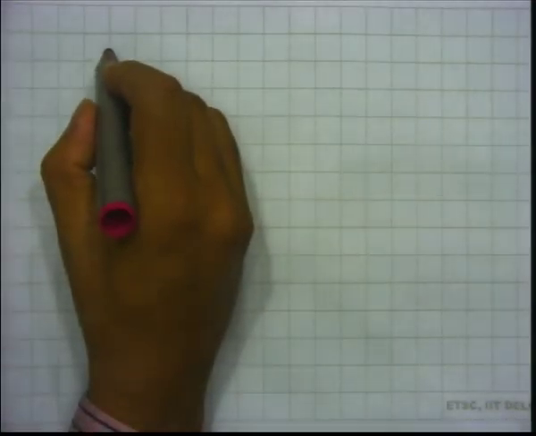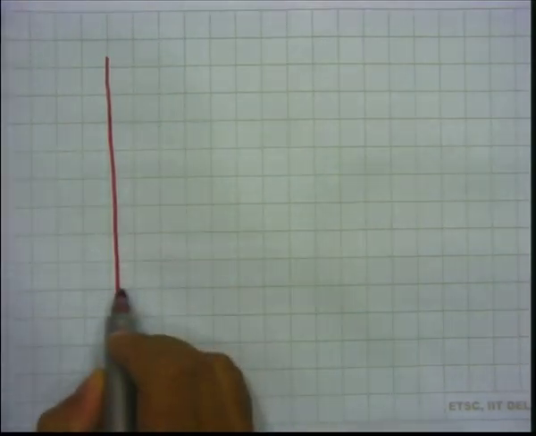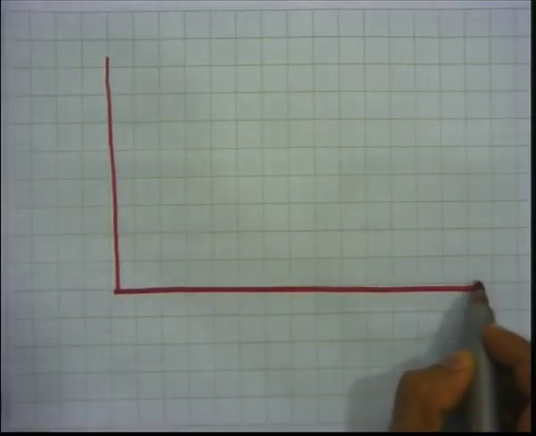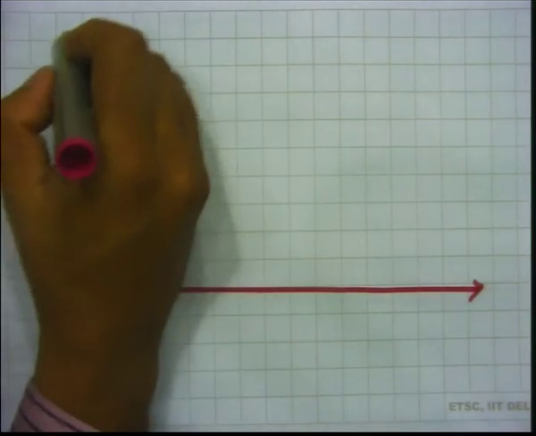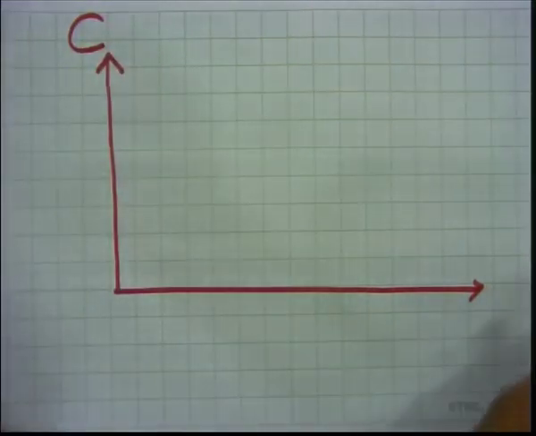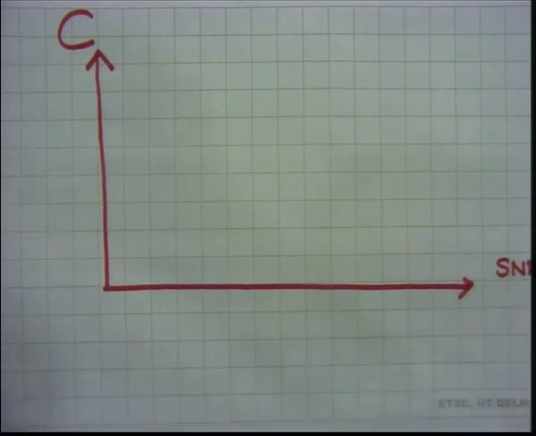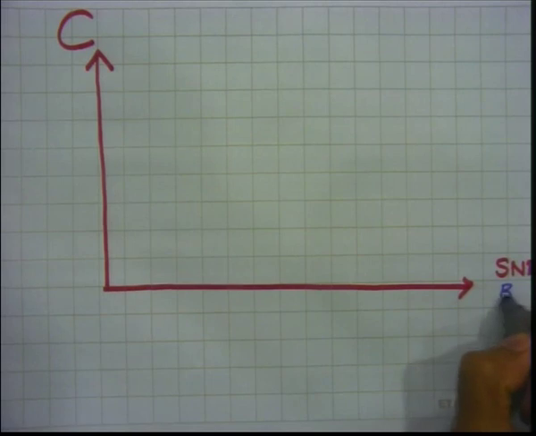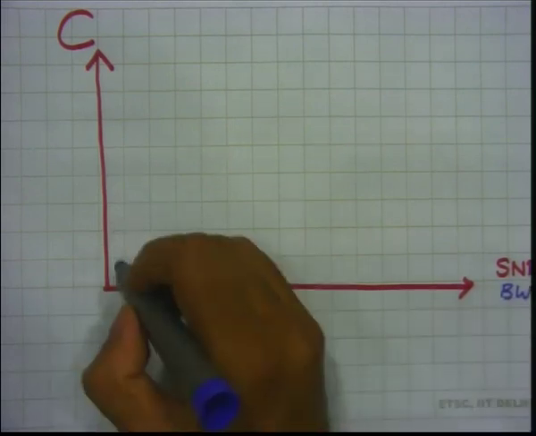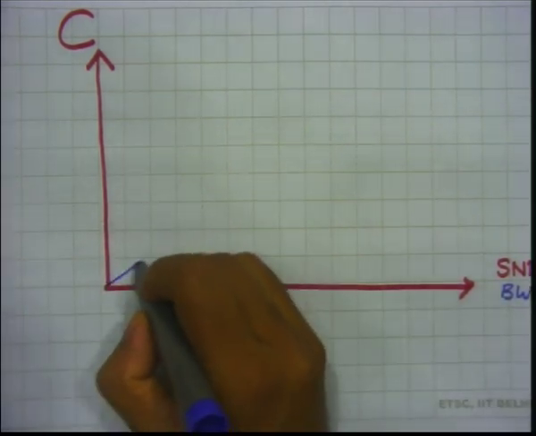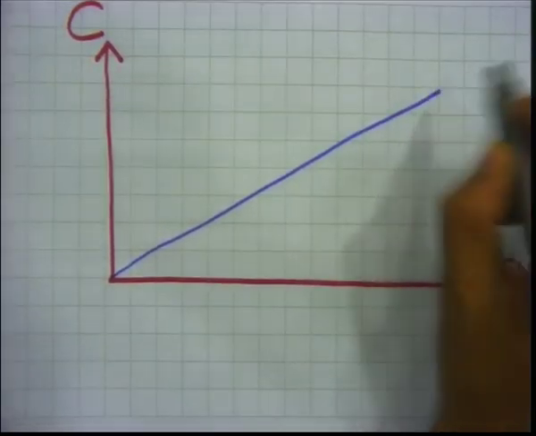So, if you just plot it, and if you have this capacity on this axis, you have SNR versus your bandwidth. So, it kind of grows linearly with bandwidth.